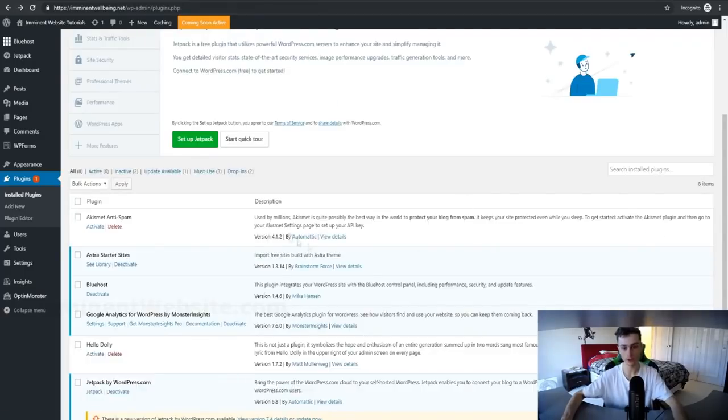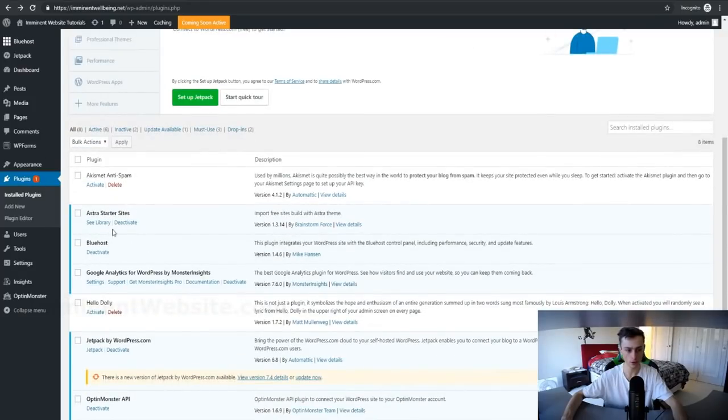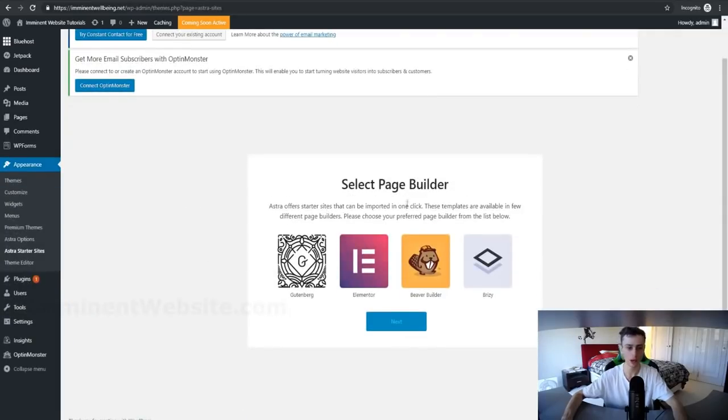Alright, perfect. So now that Astra Starter Sites is installed, you can either go over here to the plugins and hover over it, or you can just go inside of plugins and click on Starter Templates for Astra Starter Sites right here. So click on that, and then you'll be given the option to select a page builder. Now, I'd recommend you go with Elementor and click on the next option.